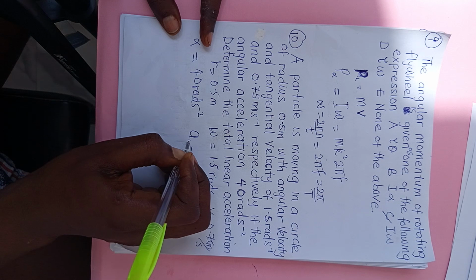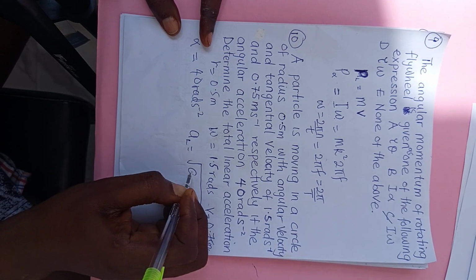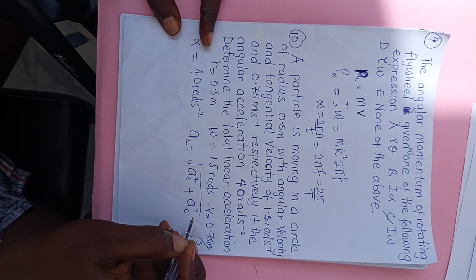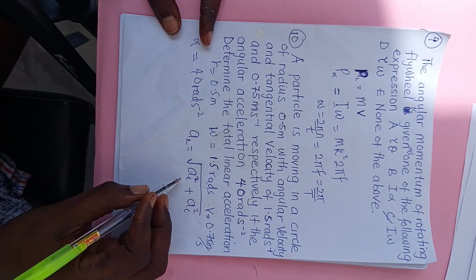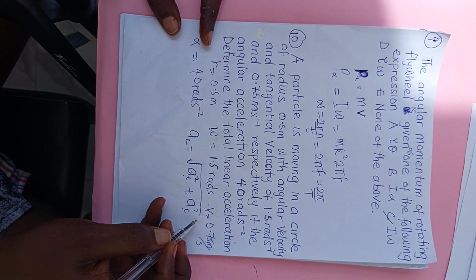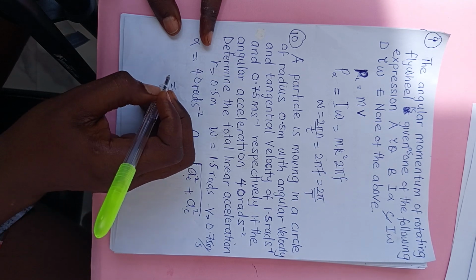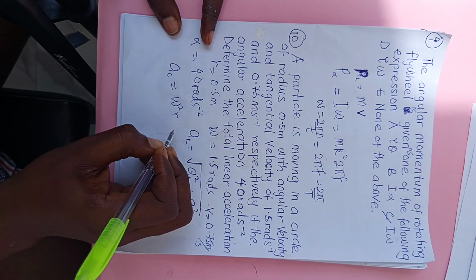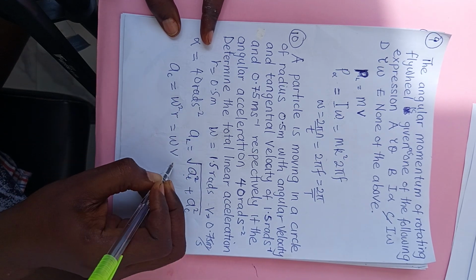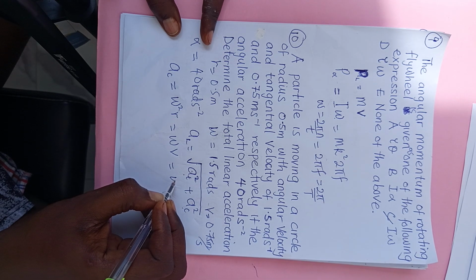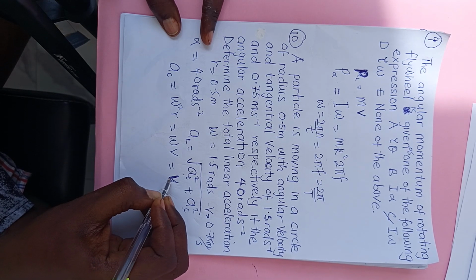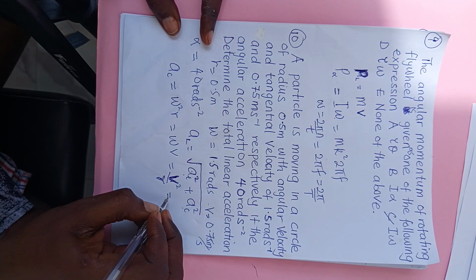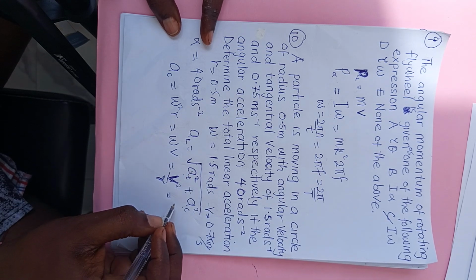Don't forget, linear acceleration is equal to square root of what? Tangential acceleration square plus centripetal acceleration square, square root of everything. What is centripetal acceleration? Is it omega square r or omega v or what? You can say v square over r. Any of them is better. Now let's choose one.